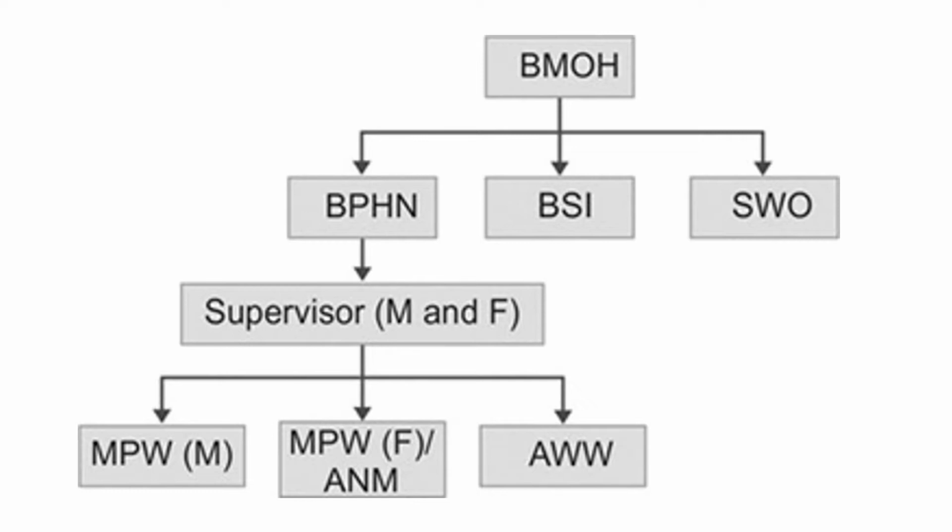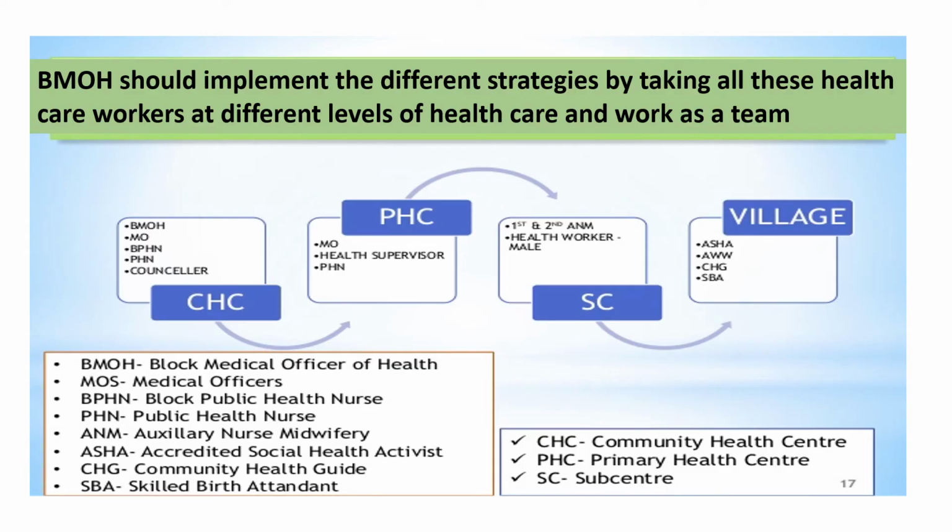The BPHN oversees the male and female supervisors, who again head the multipurpose workers, male and female, the Anganwadi workers, and the ANMs. And the ANMs oversee the ASHA.